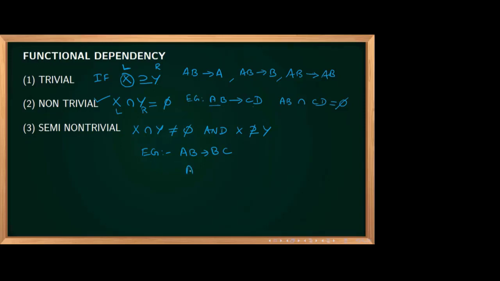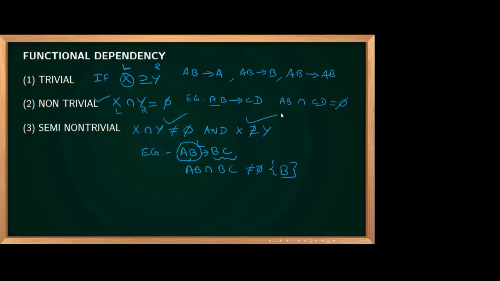Here, AB intersection BC is not equal to phi, because B will be there. So this case is satisfied, and X is not a superset of Y. All the attributes in the right side are not present in the left side. So this is also correct.